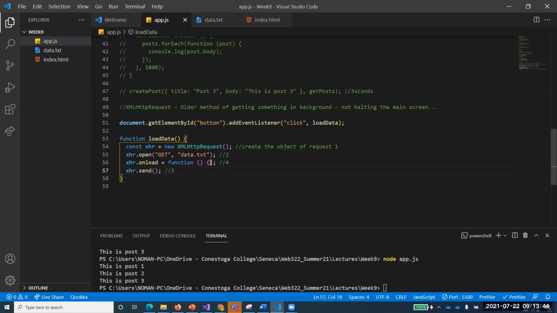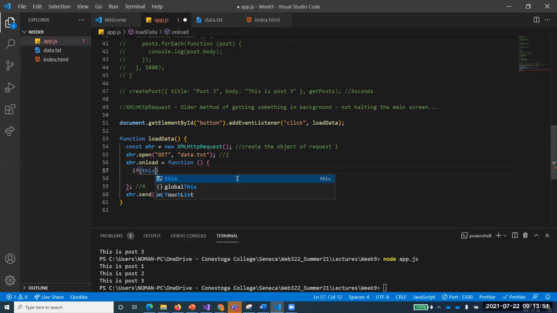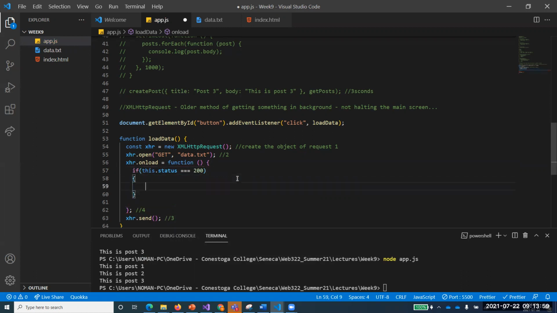So far so good, does everyone understand? Now here we need to check the status of the request, whether it was successful or not. You know how to check that? this.status triple equal 200. You people remember status responses?